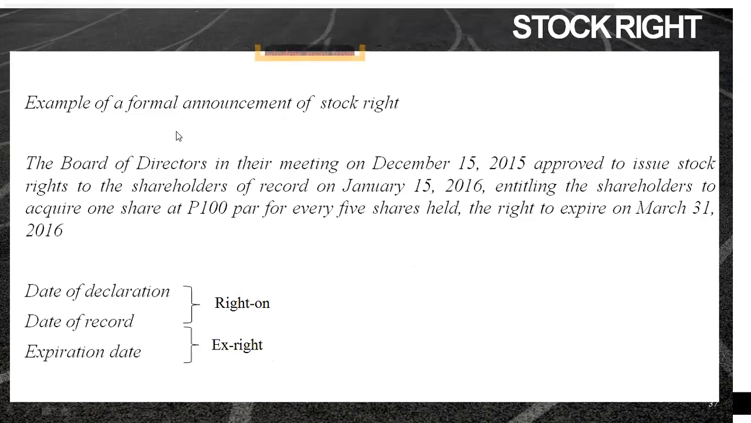Now, we have an example here of a formal announcement of a stock right. Let's proceed to accounting, no? So, we have here the board of directors in their meeting on December 15, 2015 approved to issue stock rights to the shareholders of record on January 15, 2016, entitling the shareholders to acquire one share at 100 par for every 5 shares held. So, the right to expire on March 31, 2016. So, the date of declaration is yung December 15. The date of record is in January 15, and the date of expiration is yung March 31.